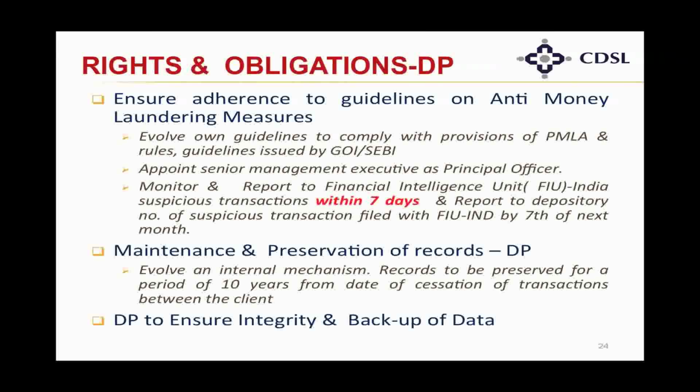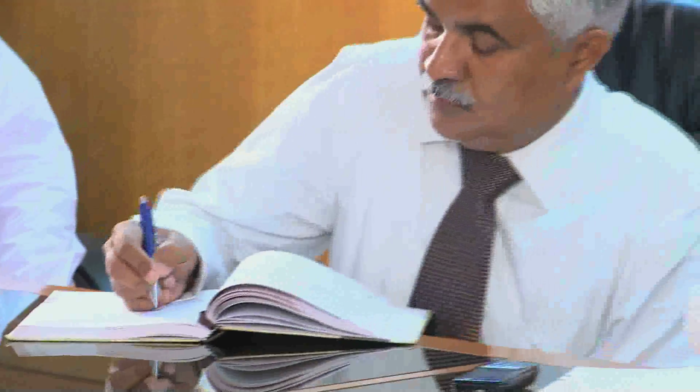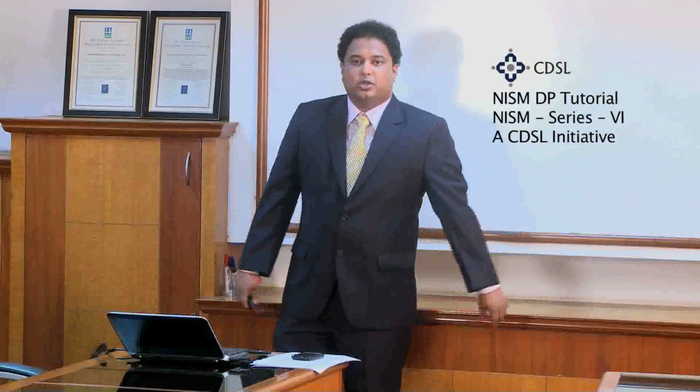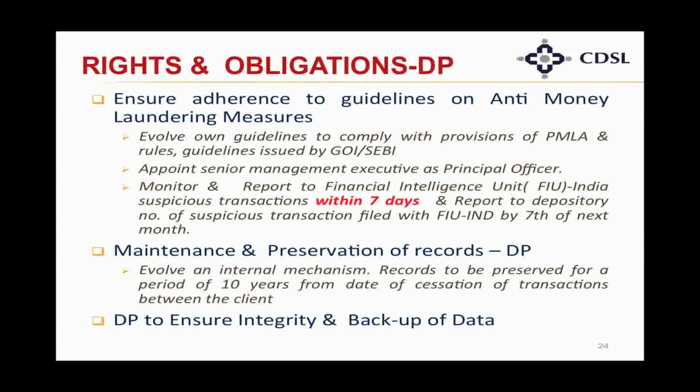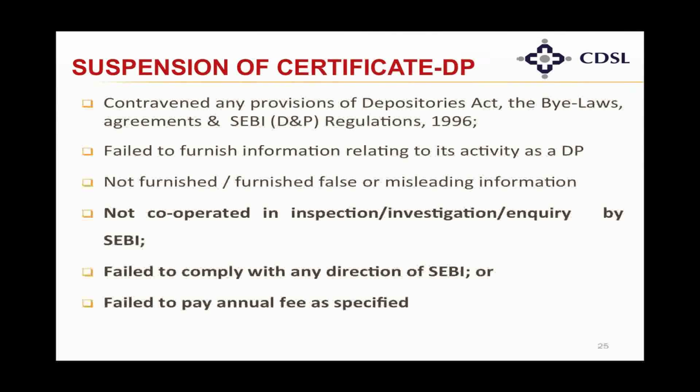It should also appoint a senior management executive as a principal officer under the PMLA Act. The depository participant should monitor any suspicious transactions and report them to the Financial Intelligence Unit of India, and it should also report its suspicious transactions to the depository by the 7th of every month. A DP is also expected to maintain and preserve its records for 10 years as per the PMLA Act. A DP is also expected to ensure integrity and take a backup of its data.